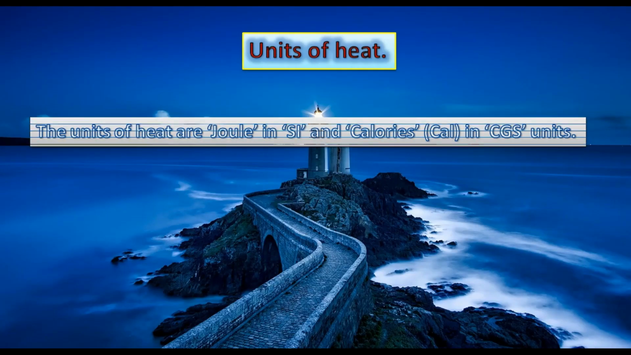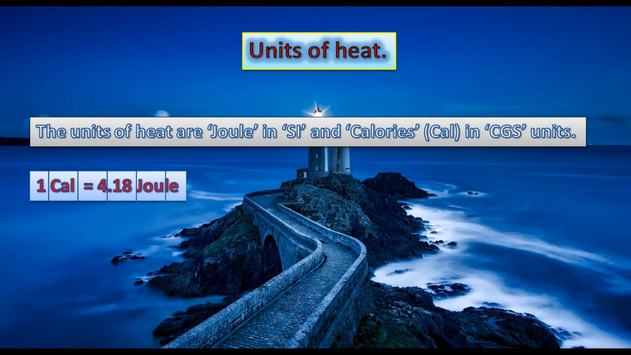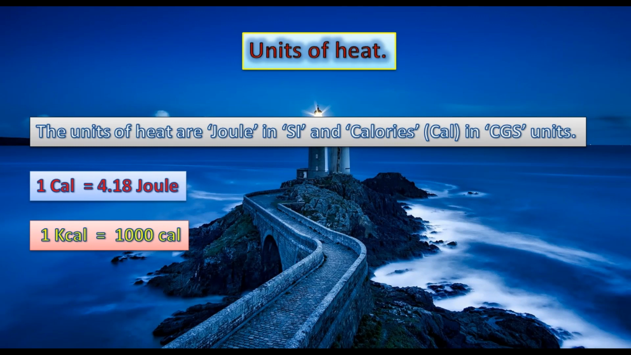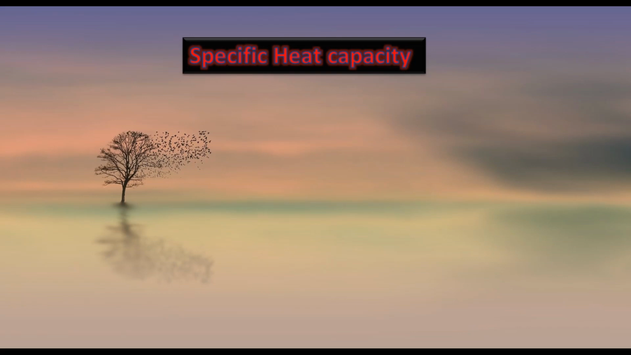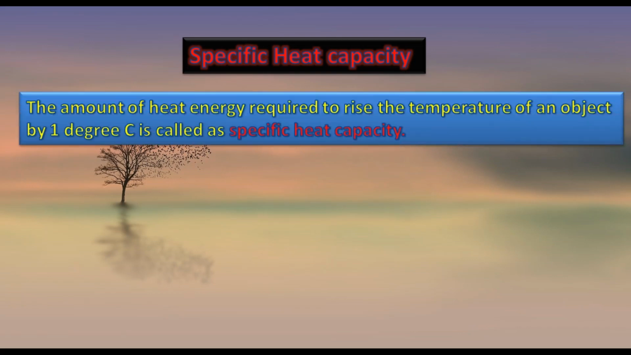Unit of heat. The units of heat are joule in SI and calorie in CGS units. 1 calorie is equal to 4.18 joule. 1 kilocalorie is equal to 1000 calories. 1000 calories is equal to 4180 joule. Specific heat capacity. The amount of heat energy required to raise the temperature of unit mass of an object by 1 degree Celsius is called specific heat capacity.